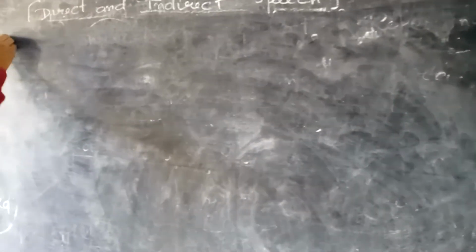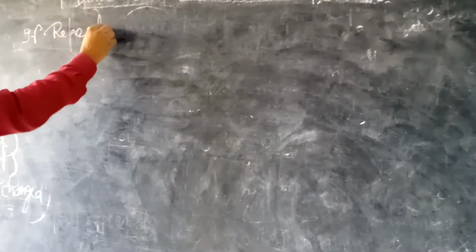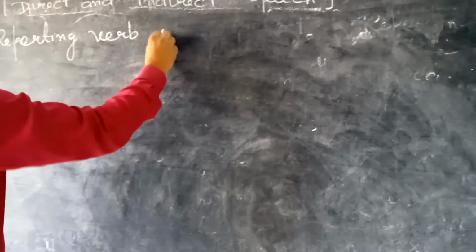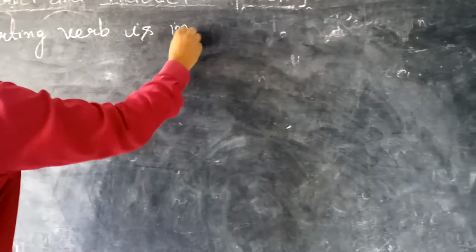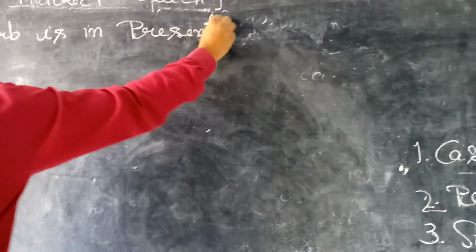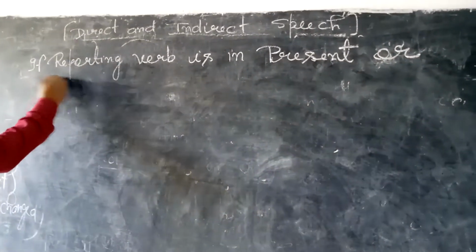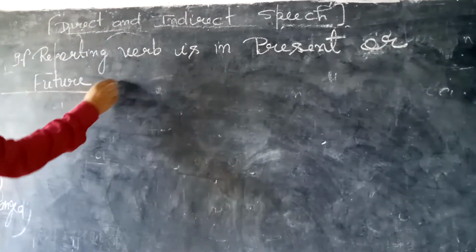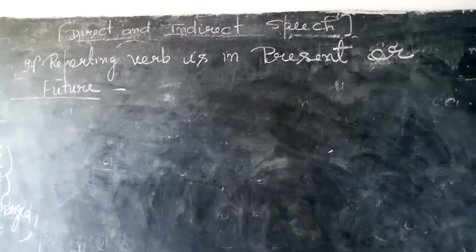If the reporting verb is in present or future, then what do we do, this thing we will learn.